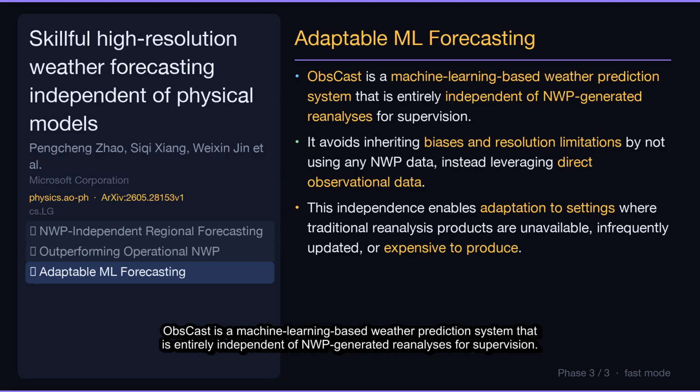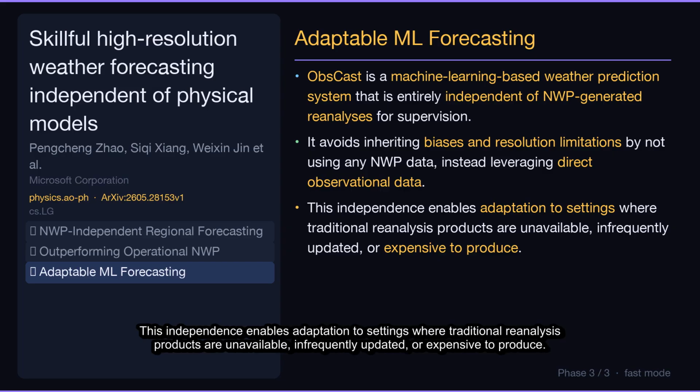Contribution 3. Adaptable ML Forecasting. OBS-CAST is a machine learning-based weather prediction system that is entirely independent of NWP-generated reanalyses for supervision. It avoids inheriting biases and resolution limitations by not using any NWP data, instead leveraging direct observational data. This independence enables adaptation to settings where traditional reanalysis products are unavailable, infrequently updated, or expensive to produce.